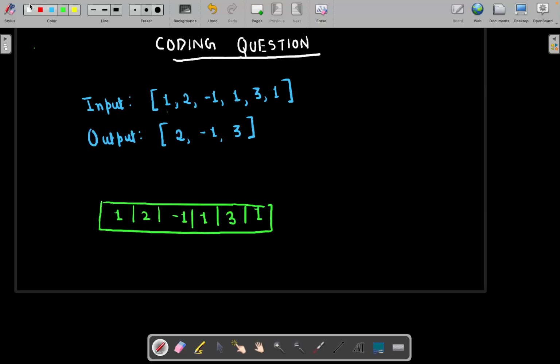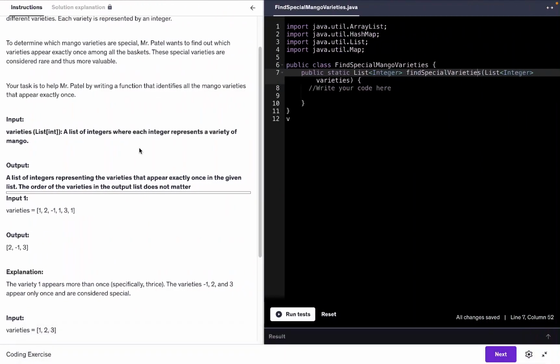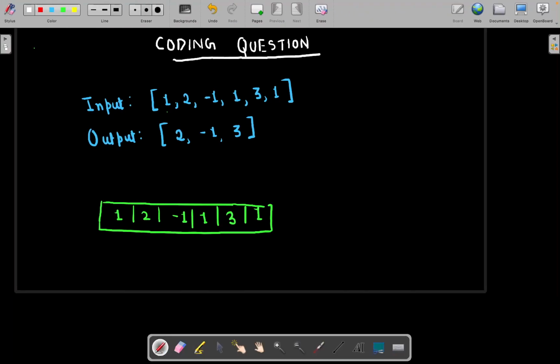If we read the full statement here, we need to find out the unique elements from the array, because they appear exactly once, and these are going to be the rare mangoes. So in this array, 1 is appearing three times: one here, here and here, right? This 2 is appearing only one time, this -1 is appearing only one time, and this 3 is appearing only one time. So these are going to be the answer: 2, -1, and 3, because they are appearing only one time.